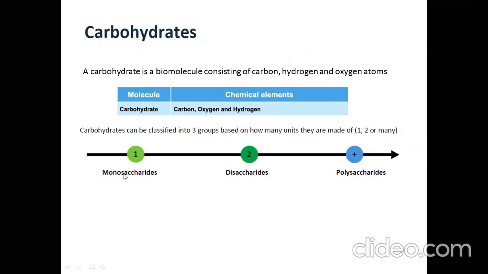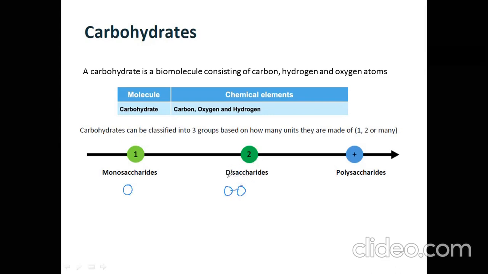First one we have monosaccharide. This is simple sugar, the basic unit of carbohydrate, such as glucose, galactose, and fructose. And from two monosaccharides, they will form what? Disaccharide. Two monosaccharides join together by a chemical bond called glycosidic bond, and that will form disaccharide.